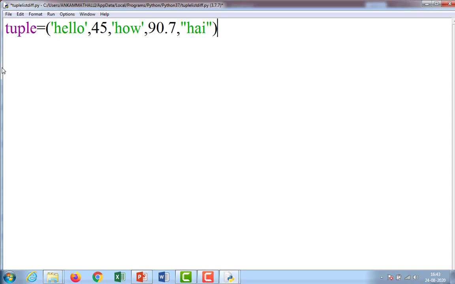And list is equal to, list means square bracket, single quotes, hello, 45, how, 90.7, hi.